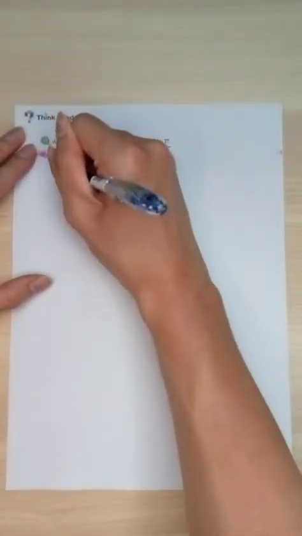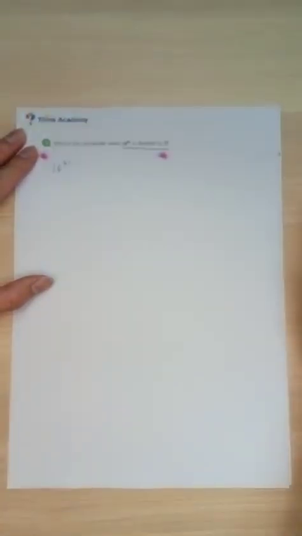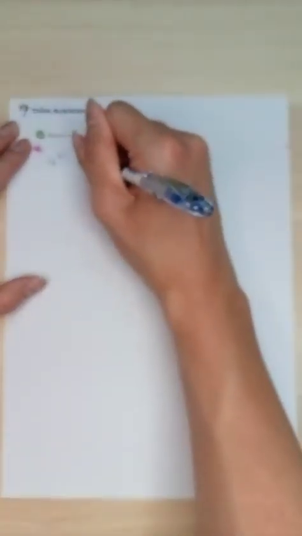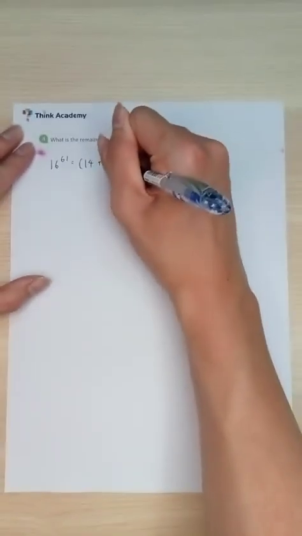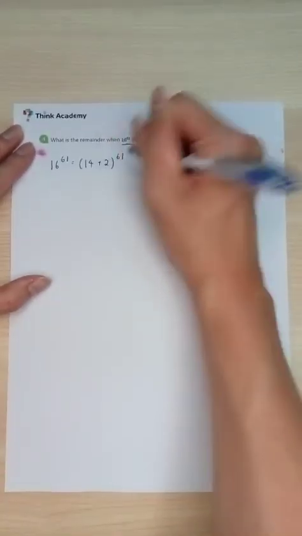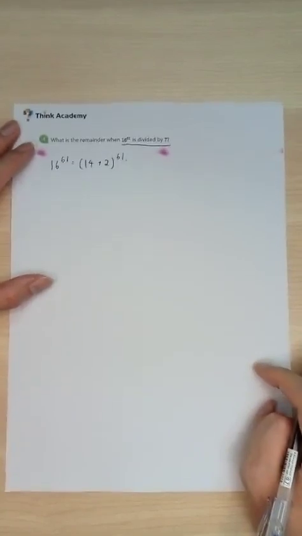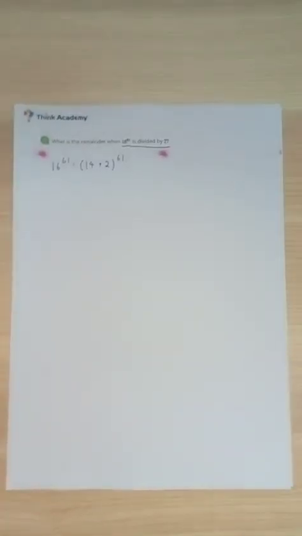The first thing I want everyone to keep in mind is this: 16 to the power of 61 is equal to (14 + 2) to the power of 61. That is essentially the idea over here. And the 14 component is always divisible by 7.